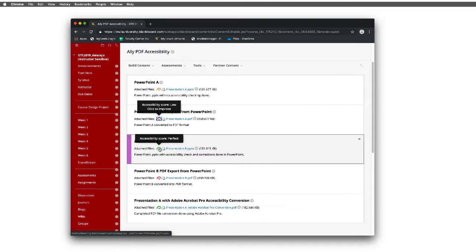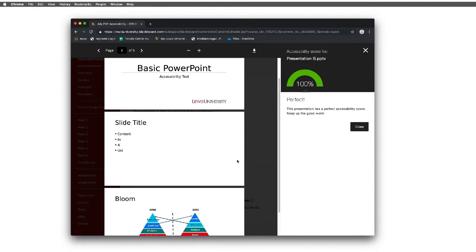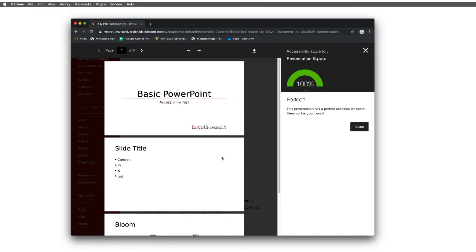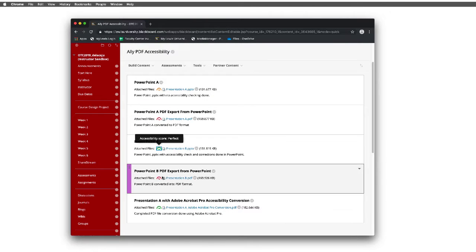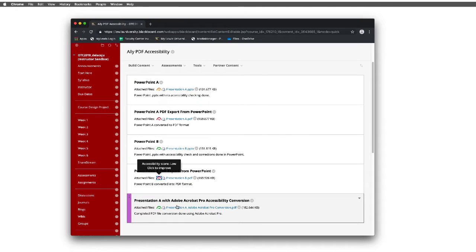The third one is a second PowerPoint, but it's after we've run it through PowerPoint's accessibility checker. So PowerPoint has a built-in accessibility checker that we'll be looking at in just a minute. Notice that's a perfect score. But what happens if we take that same PowerPoint with the perfect score and export it from PowerPoint as a PDF? We have the same problem. We end up with a 6% tagged PDF. So we can think that we created a perfect PowerPoint presentation but still have problems.